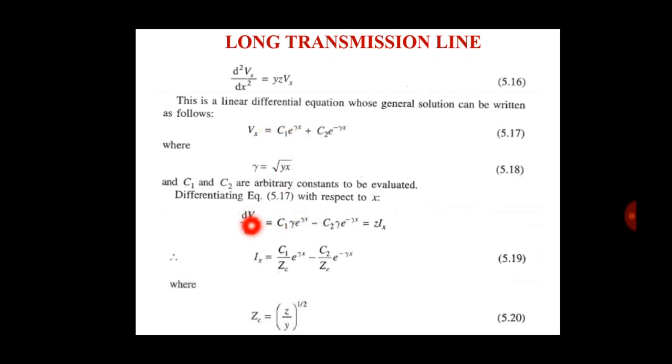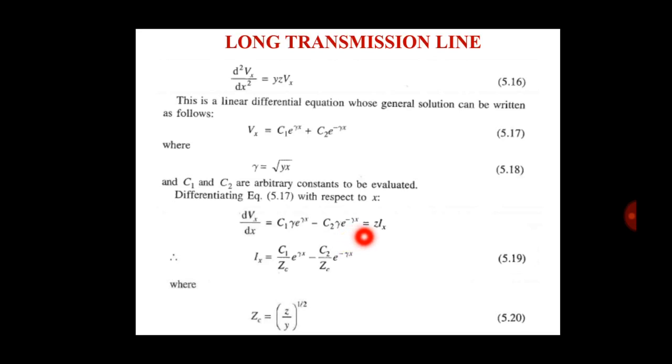So we write the equation dVx by dx is equal to c1 gamma e raised to gamma x, since the derivative of e raised to gamma x is e raised to gamma x times gamma. So we write c1 gamma e raised to gamma x, same as here, minus c2 gamma into e raised to minus gamma x.